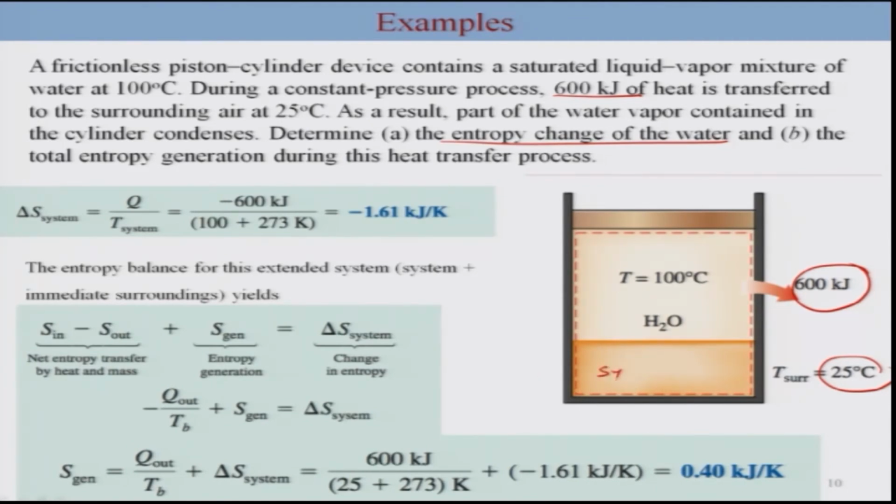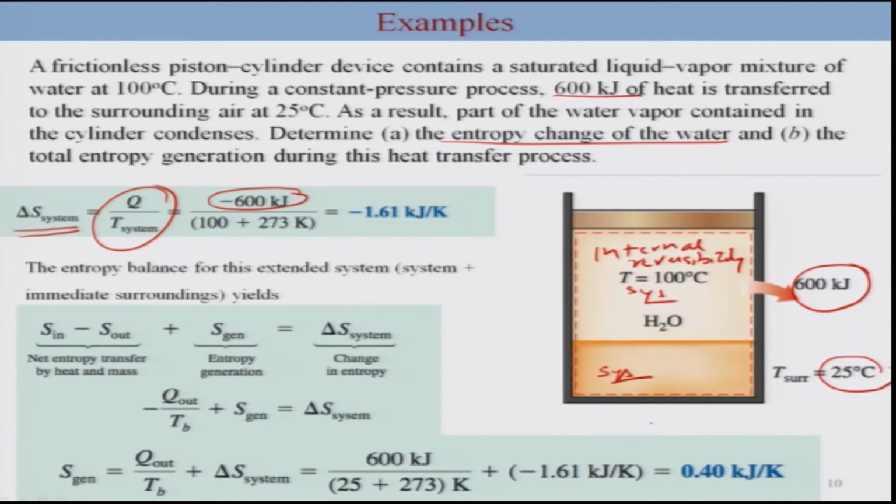That is the first question, which becomes very simple if you consider this to be your system. So this is your system, and we are going to consider that there is no irreversibility within the system, and thus you can clearly write delta S system is due to the heat interaction, which will be simply Q divided by T of system. So this we are going to consider based on internal reversibility.